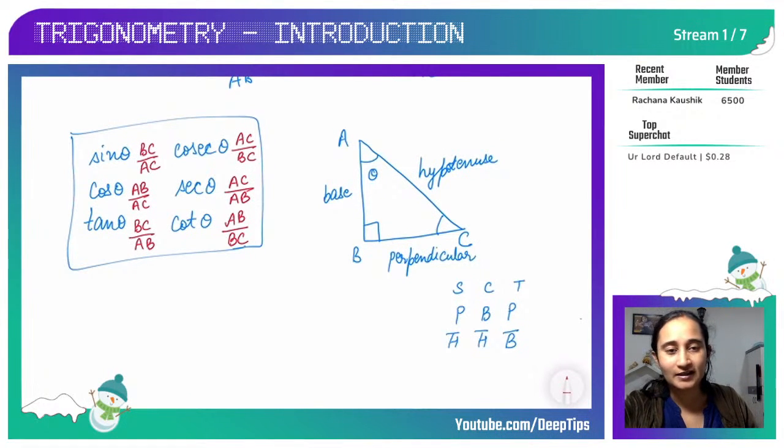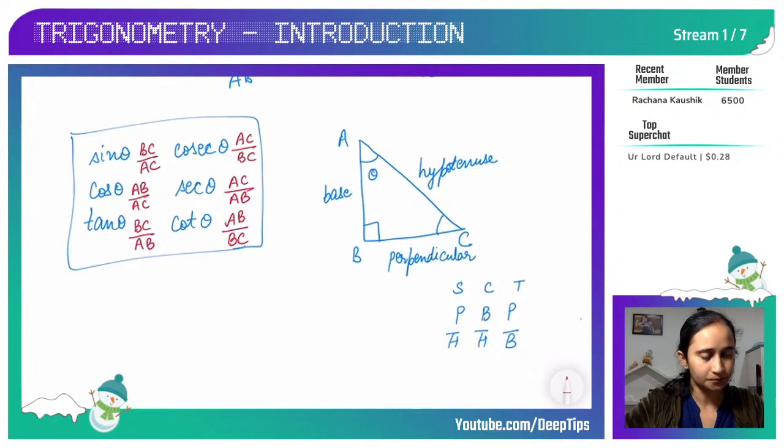Okay, so I think we are clear with the concept of trigonometric ratios. Also, one thing I want to tell you, that with the change in the length of the triangle, the ratios don't change if the angle remains the same. So if the length of the sides changes but the angle remains the same, then trigonometric ratio values do not change.